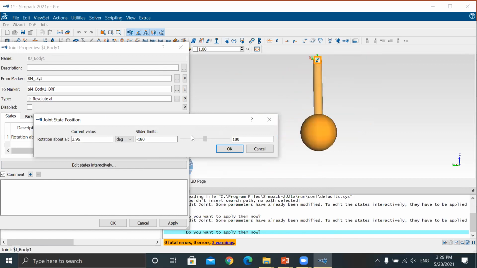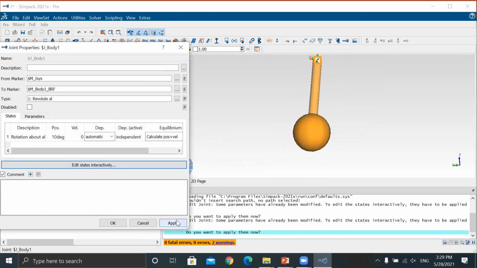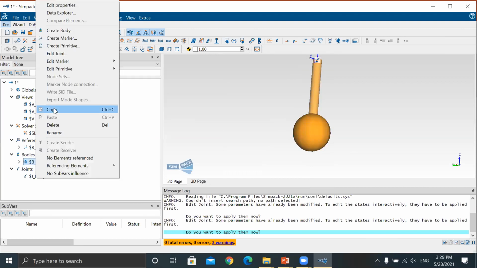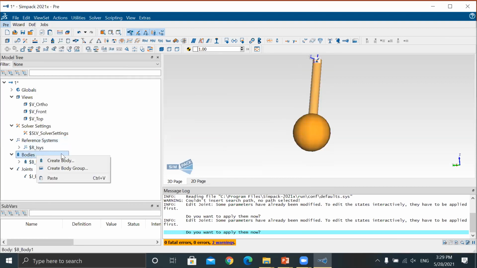How it's just moving. Okay, now cancel. Here's apply. Okay, now look, this is your first pendulum, but you need the same pendulum again if you want to use here. Okay, what you have to do, just copy and paste. Okay, now look, same thing, two things.